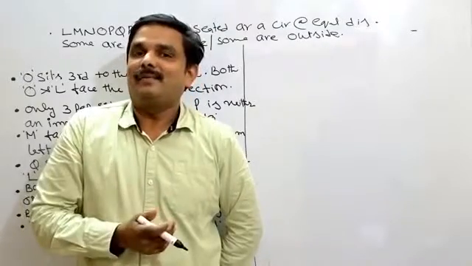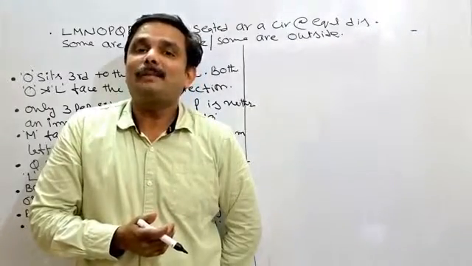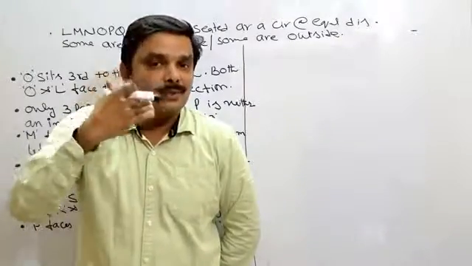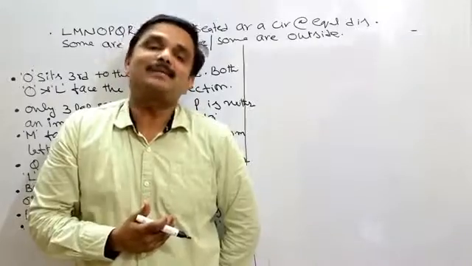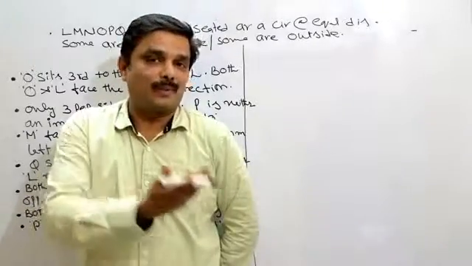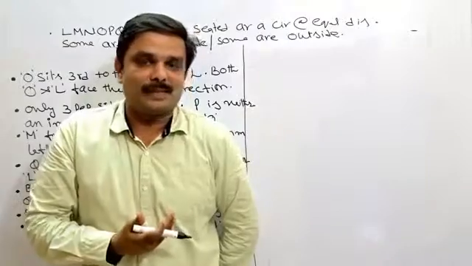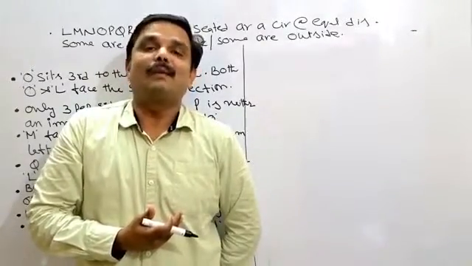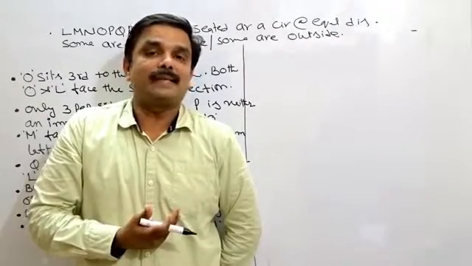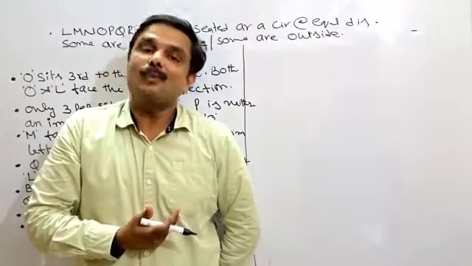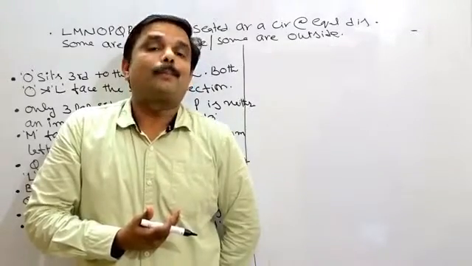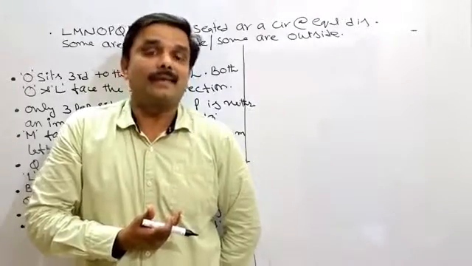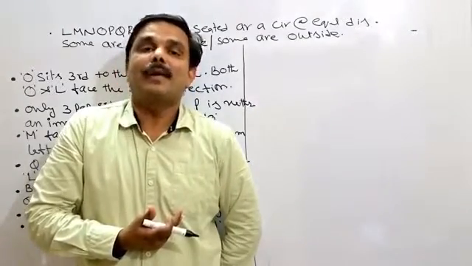And now how they are giving the questions: not only the places we need to find out, we need to solve the puzzle based on other parameters also. Like they may give in this way. Very recently asked competitive exams, they are asking the questions in this way. Suppose 8 persons are seated around a circular table, and they give that some are facing inside, some are facing outside. And again they give the professions for 8 people, 8 different professions they may give. And again they are giving the relationship among the 8 people.